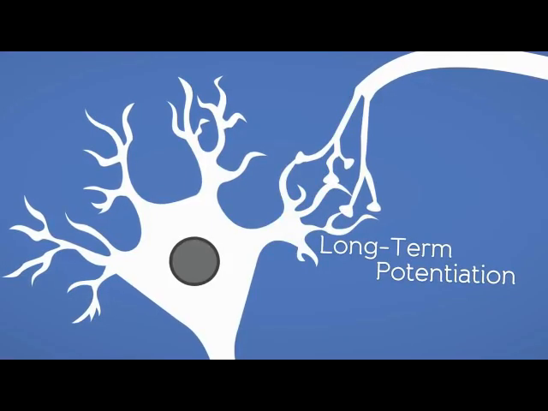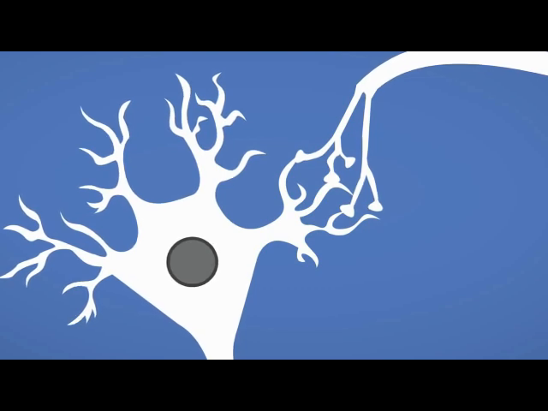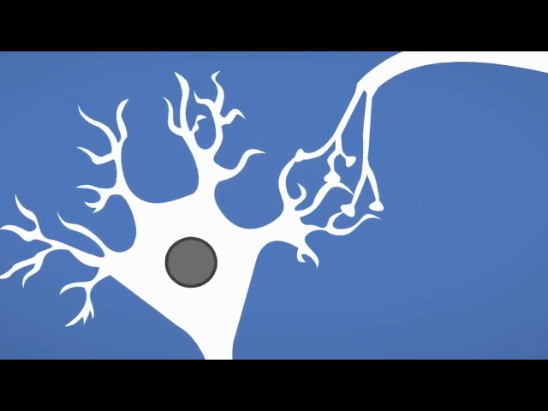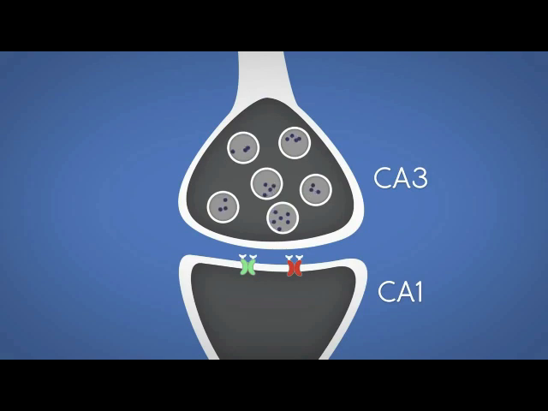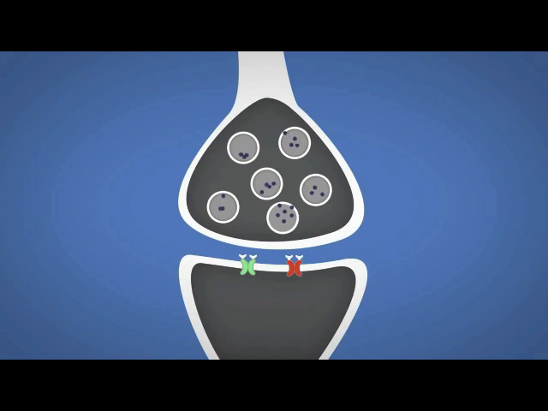LTP is a long-lasting enhancement in signal transmission between two neurons after repeated stimulation. This reveals various structures that are involved in LTP. On the postsynaptic cell are both NMDA and AMPA receptors. These receptors are usually localized together at many postsynaptic sites and are activated after the binding of the neurotransmitter glutamate.